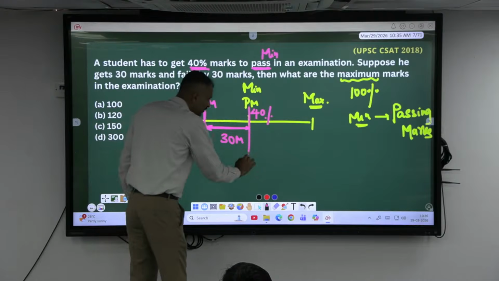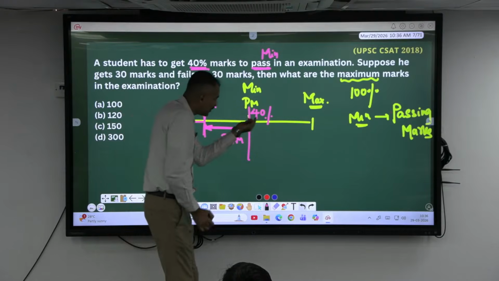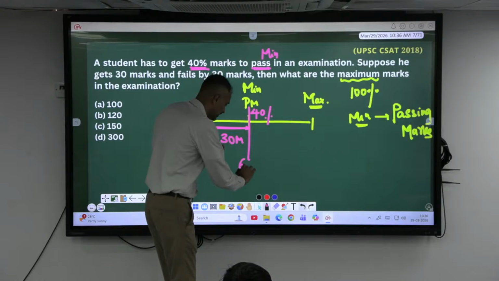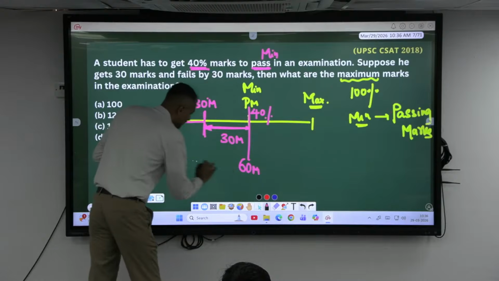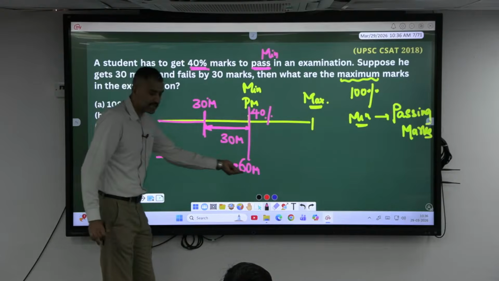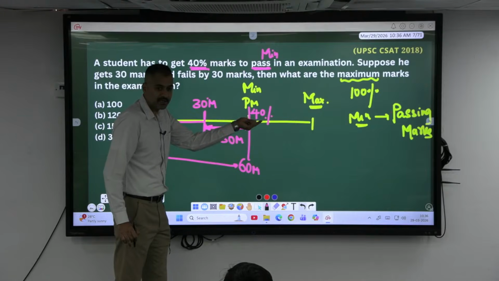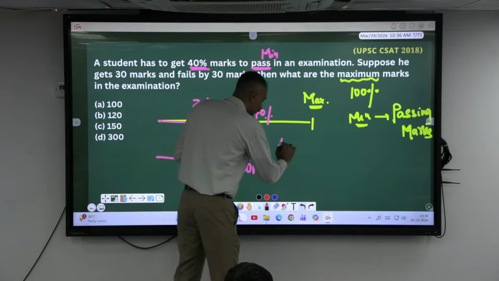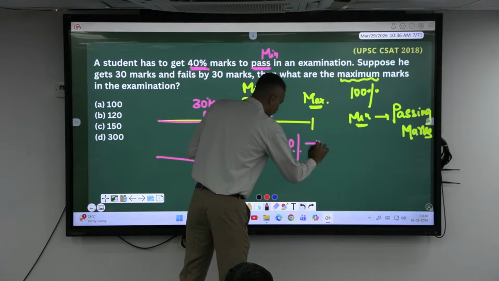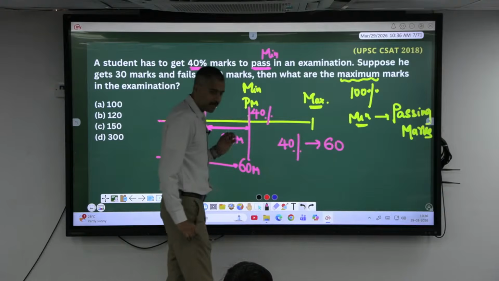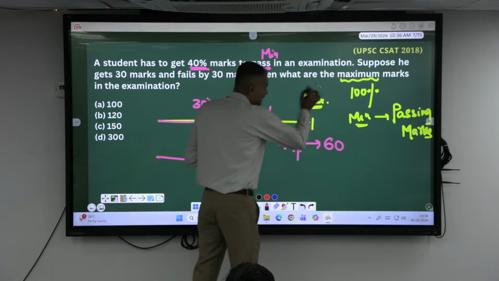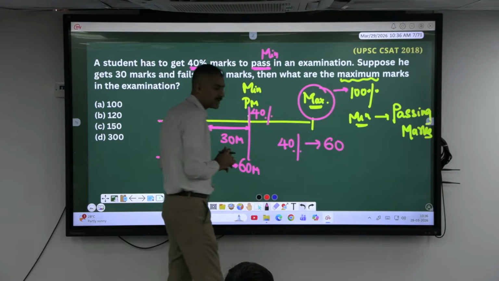So totally this becomes how many marks? 60 marks will be what percent? Isn't it? From here to here, the passing marks is how many marks? 60 marks. In percentage, 40. So can I say in this exam, 40% value will be equal to 60 marks? If 40% value is 60 marks, the maximum exam will be conducted for what percent?